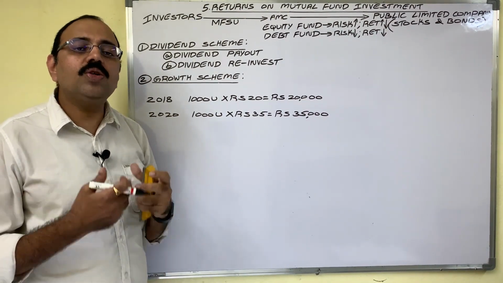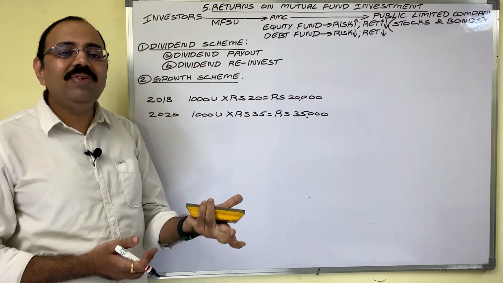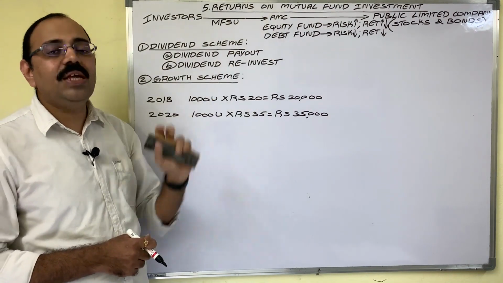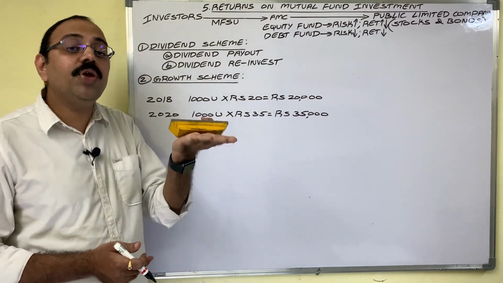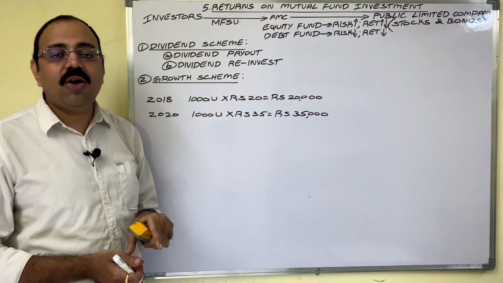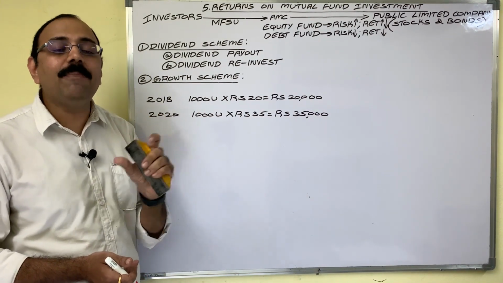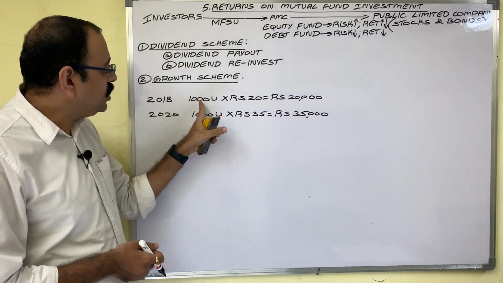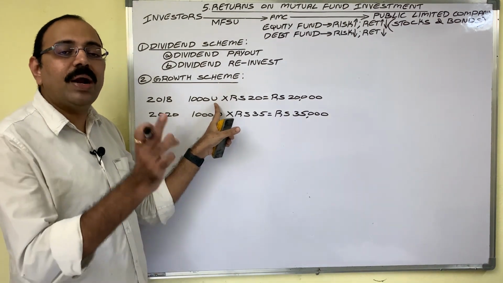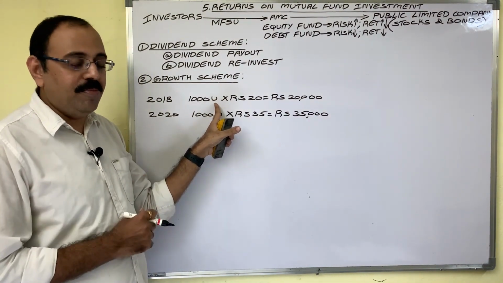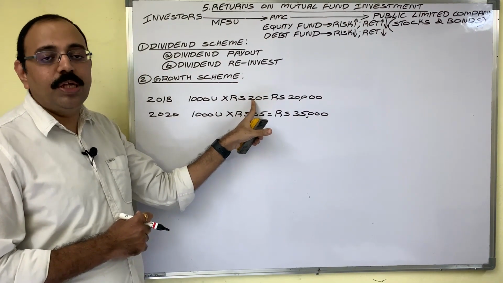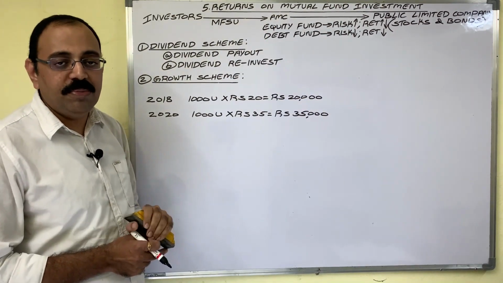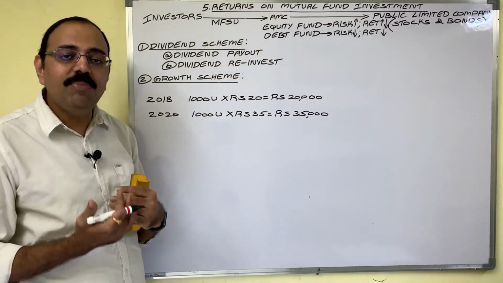When mutual fund schemes are sold by AMC, the profit which is generated in that sale will be reinvested in mutual fund schemes. Thus, the NAV of a unit increases, as a result of which investor can get some capital gains. Suppose in 2018, one investor purchased 1000 mutual fund units of a particular scheme. At that time, NAV is 20 rupees per unit. Then he invested 20,000 rupees in AMC, and in 2020 he wants to redeem his units.